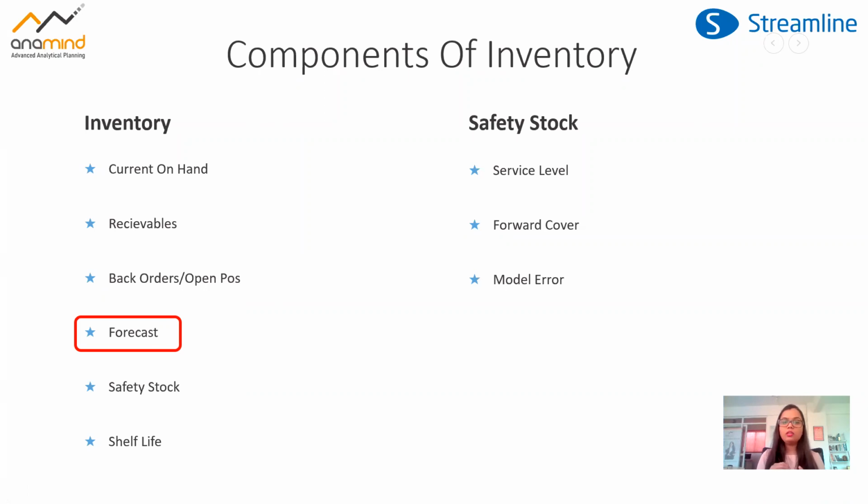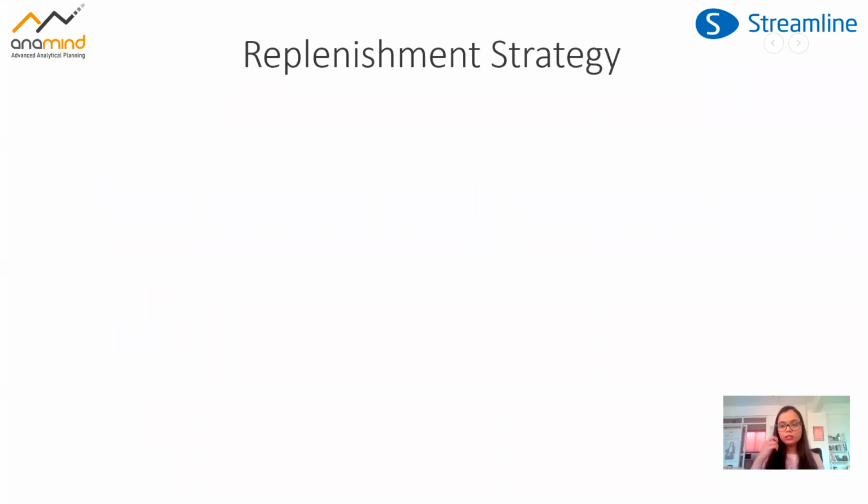So guys, we need to have a process in place. We need to use a system which can generate an accurate forecast. That's the basic premise of managing. That's basically the first step of optimizing our inventory. So let's now talk about the second parameter, which is the replenishment strategy. What are the kind of strategies that we should use for managing our inventory?